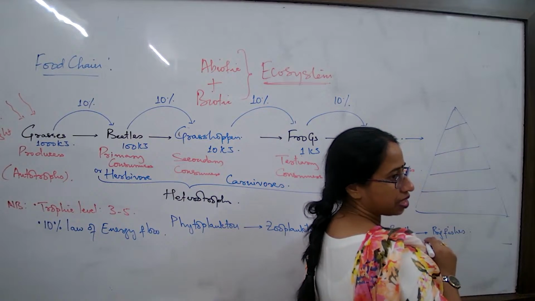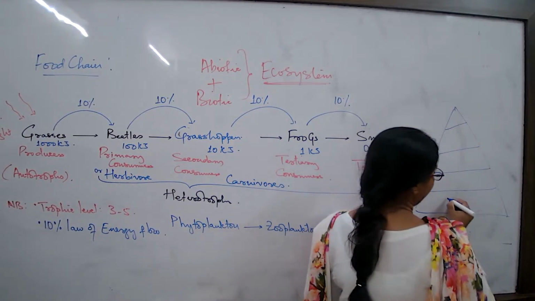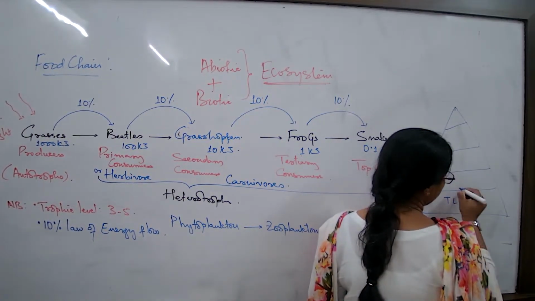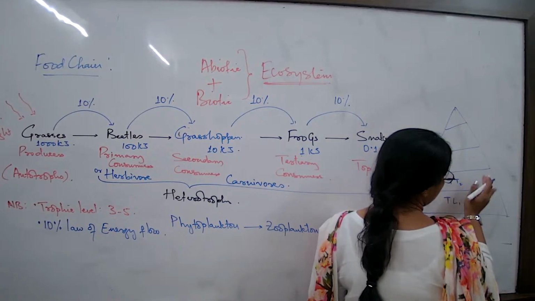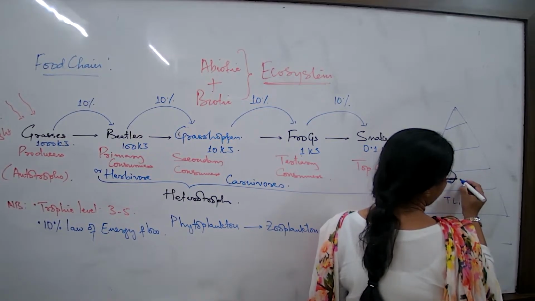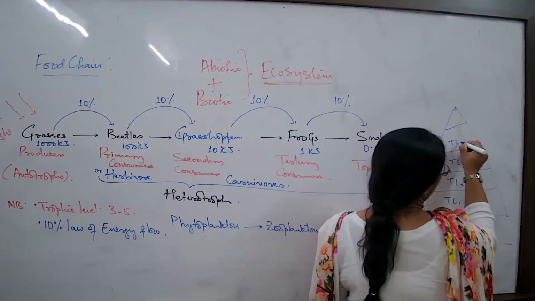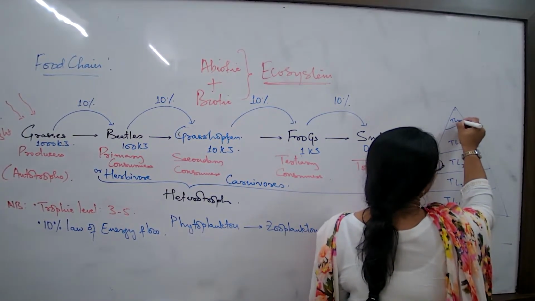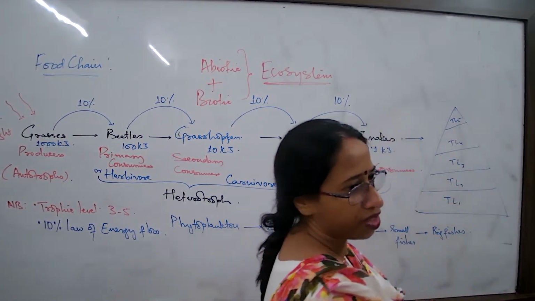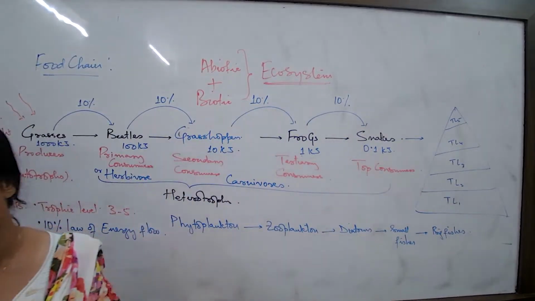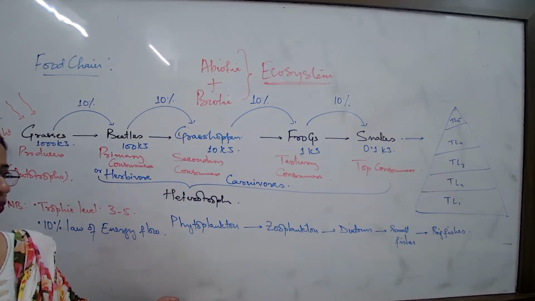Divide in 5 parts. Here you will write down the trophic levels. You try to fit in now. Trophic level, how many trophic levels? 5 trophic levels in this example I have written, or if you want you can write one more example also, no problem. Write another example also.